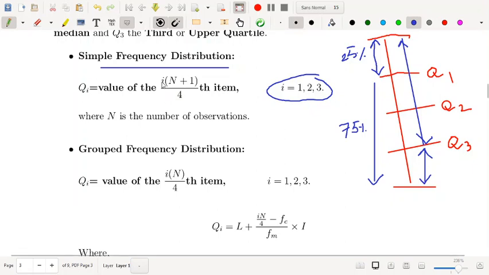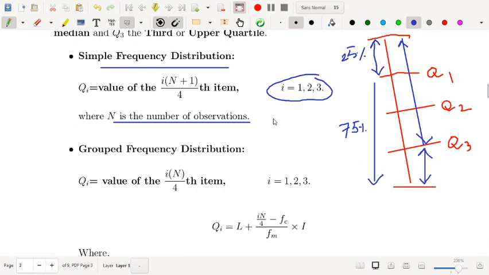So the value of the i into (n plus 1) by 4th item, where n is the total number of observations, gives you the Qi. If you want Q1, you substitute i equal to 1. For Q2, you already know it is the (n plus 1) by 2th item, and Q3 you calculate by substituting i equal to 3.